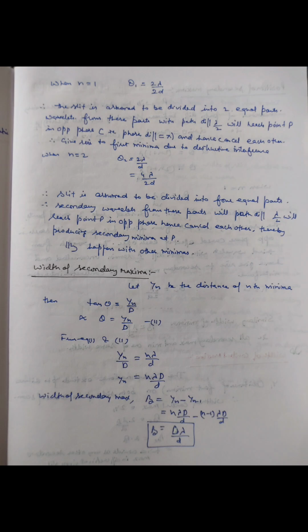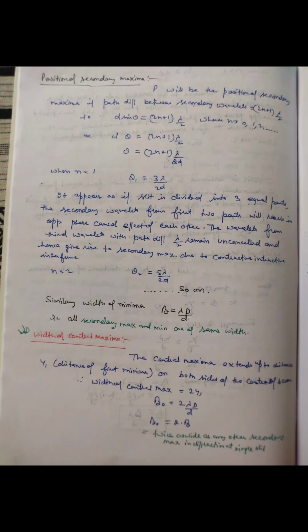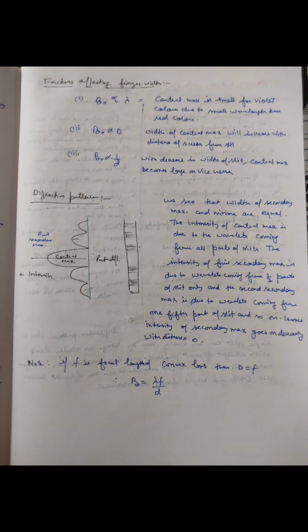Fringe width is equal to lambda capital D upon small d, where capital D is the distance of the screen, small d is the distance between the slits, and lambda is the wavelength of light used. The central maximum is smaller for violet color than for red color due to its smaller wavelength.